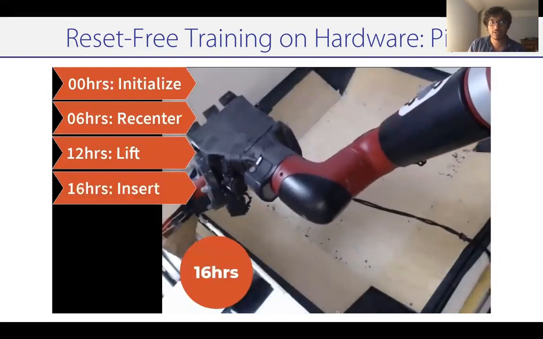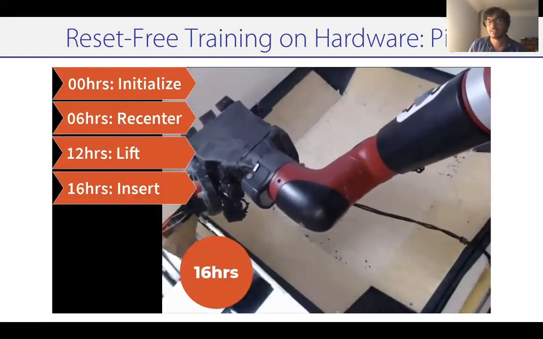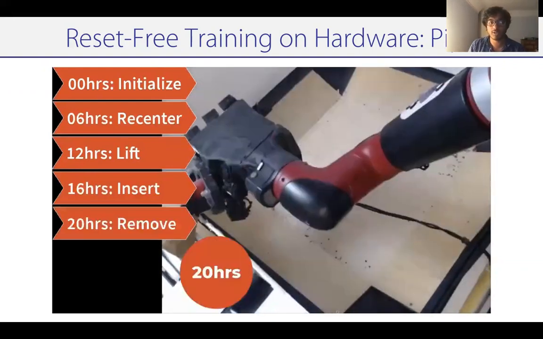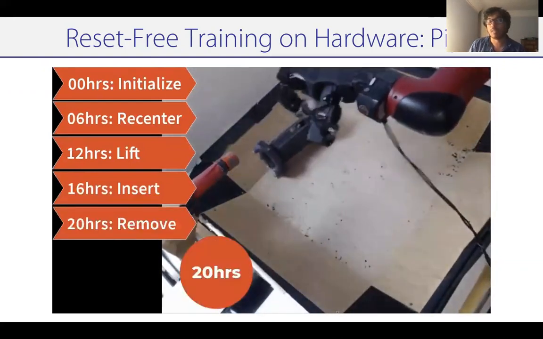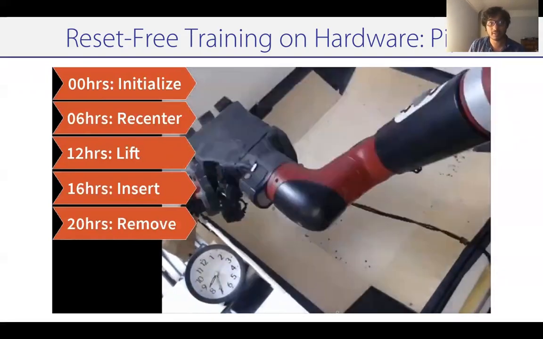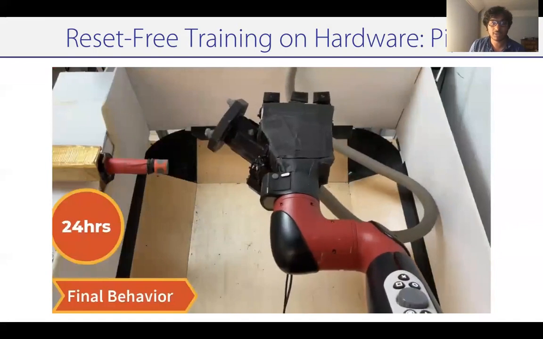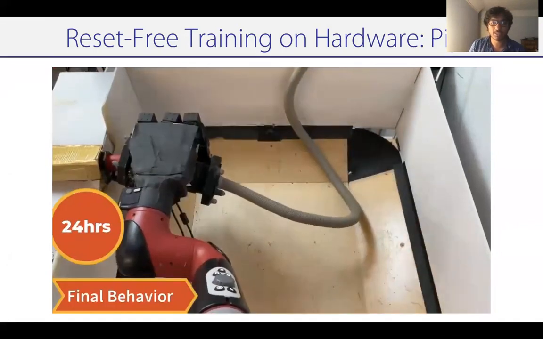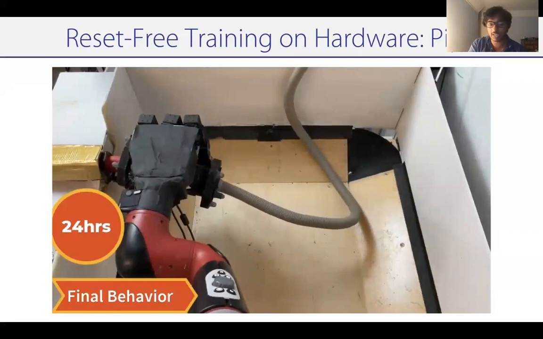And after around 16 hours, you learn how to insert, and after insertion, this provides resets for the task of removal. We can then learn how to properly remove the object from the peg and then continue this process to keep getting better and better. After around 24 hours, the final behavior looks something like this. We're able to successfully pick up the object and then insert it correctly into the hose attachment on the left.